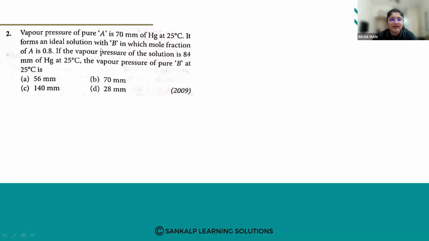It forms an ideal solution with B in which the mole fraction of A is 0.8. If the vapor pressure of the solution is 84 mm of Hg at 25 degrees Celsius, the vapor pressure of pure B at 25 degrees Celsius is: A, 56 mm; B, 70 mm; C, 140 mm; D, 28 mm.